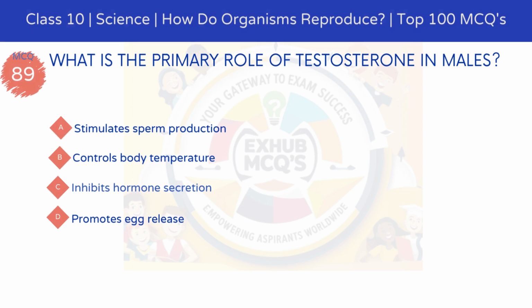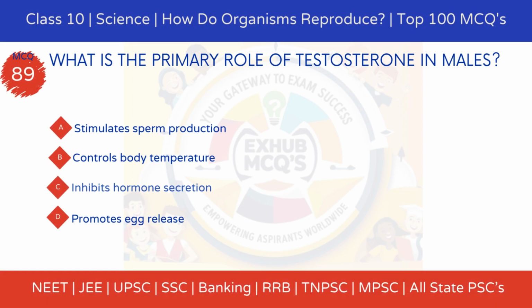MCQ 89, what is the primary role of testosterone in males? Option A, stimulates sperm production. Option B, controls body temperature. Option C, inhibits hormone secretion. Option D, promotes egg release.